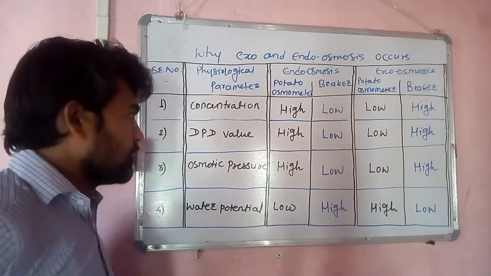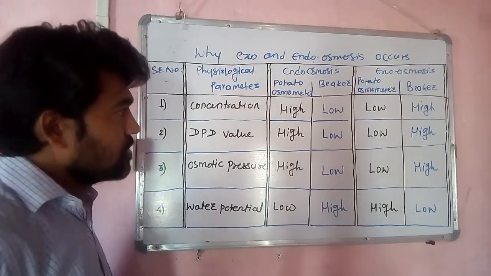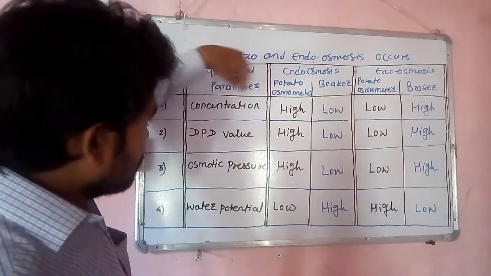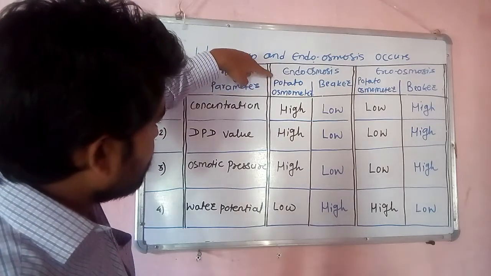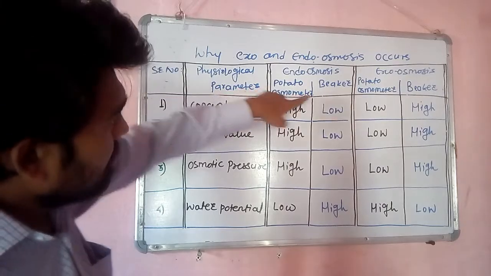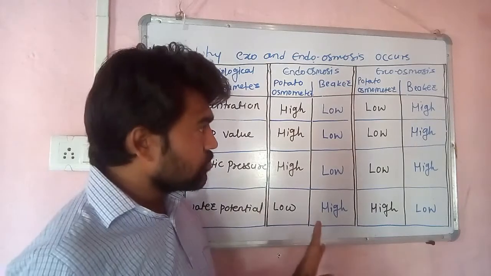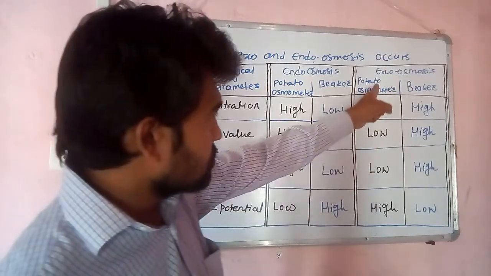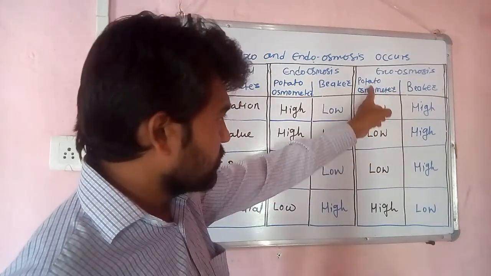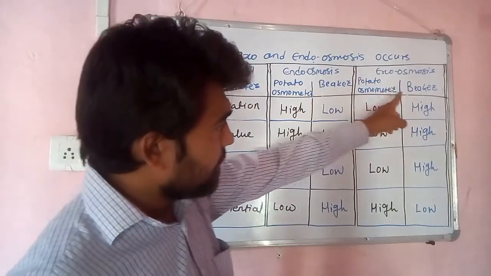So first of all, concentration. In order to undergo endoosmosis, the concentration of the solution inside the potato osmometer should be higher than that of the solution in a beaker. However, in order to undergo exoosmosis, the concentration of the solution inside the potato osmometer should be lower than that of the solution in a beaker.